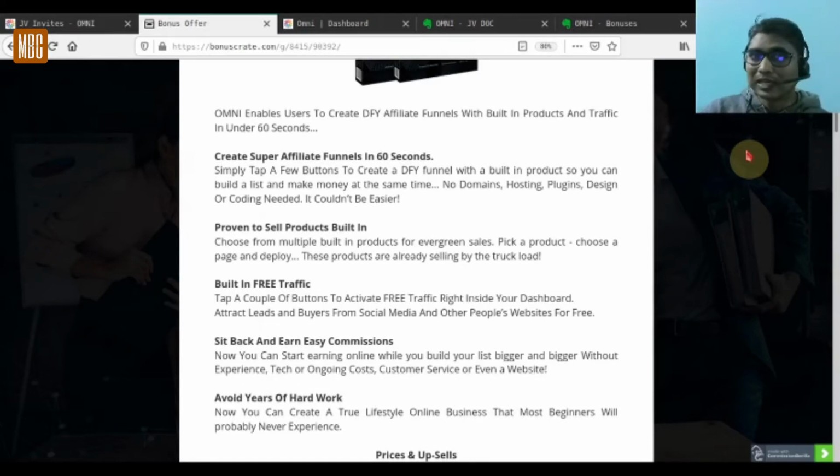I'm going to dive into the demo right now, walk you through the whole software, how it is done, and then I'll show you the bonuses I have for offer. After that, the pros and cons of the software, and finally the conclusion. Of course, I will also show the pricing that are there. It comes at a very nominal cost.